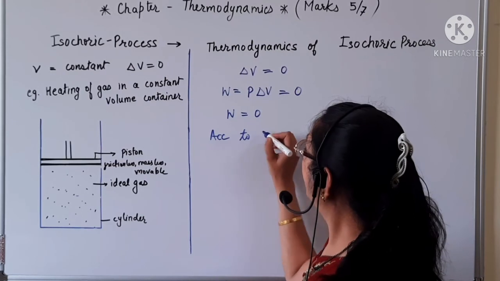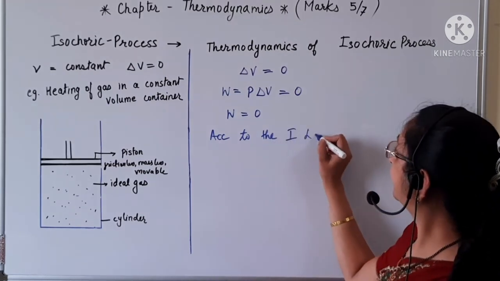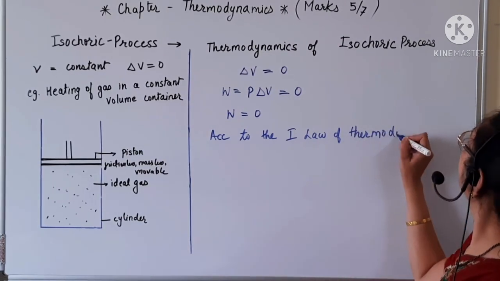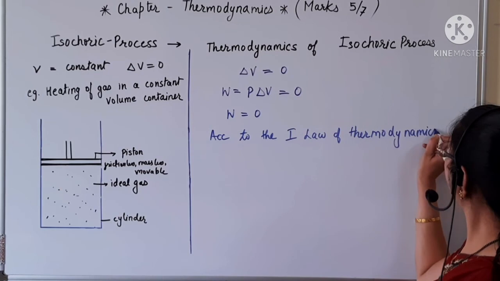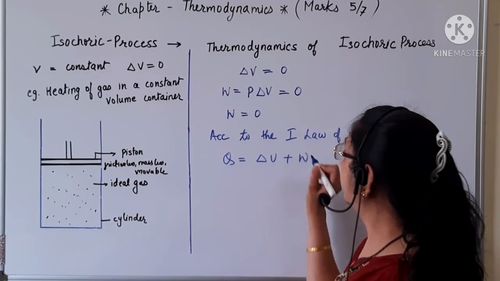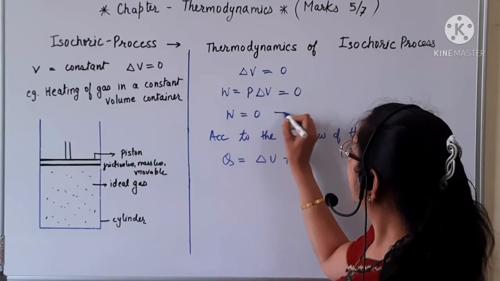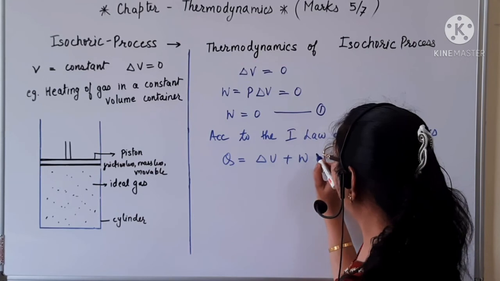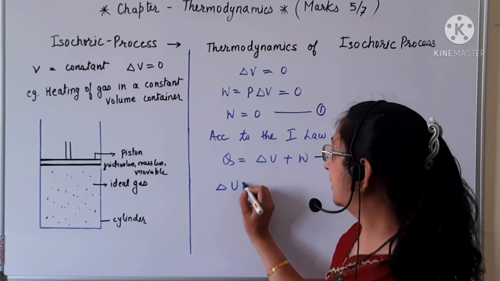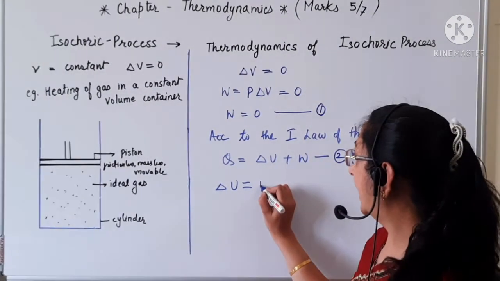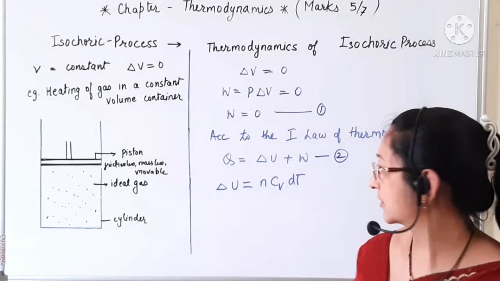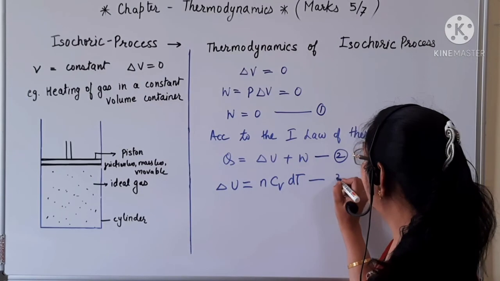According to the first law of thermodynamics, we have Q is equal to delta U plus W, let this be equation 2. The change in internal energy delta U is given by N Cv dT, as discussed in our earlier lectures. Let this be equation 3.